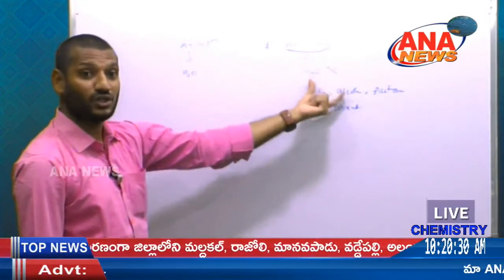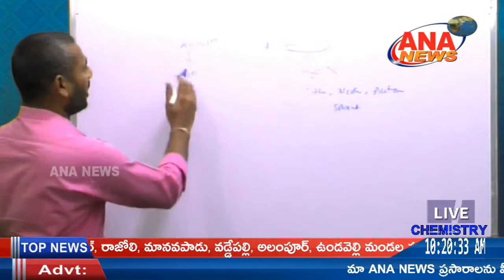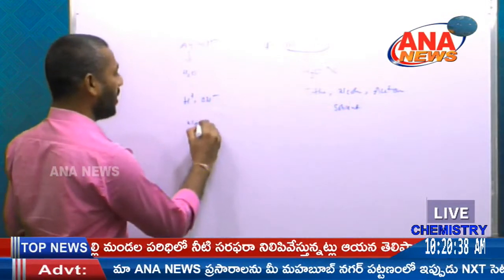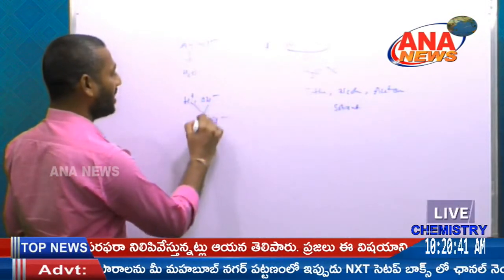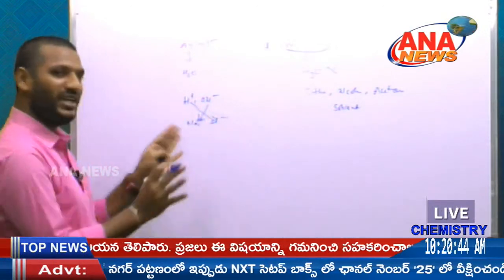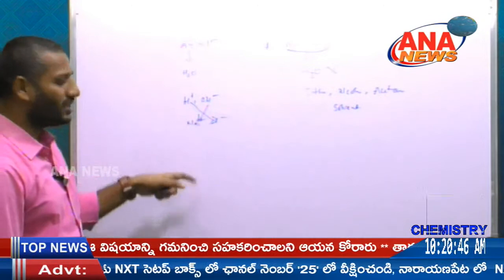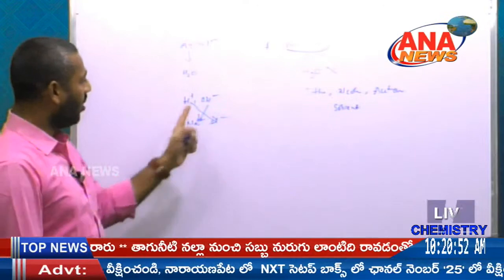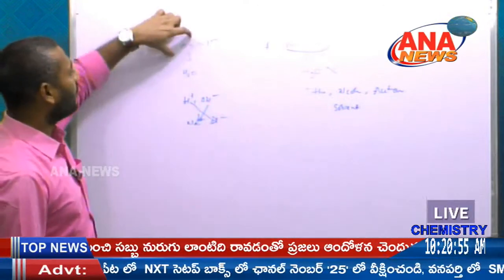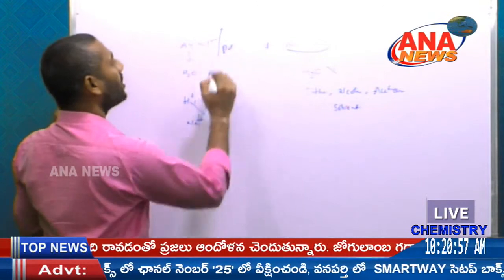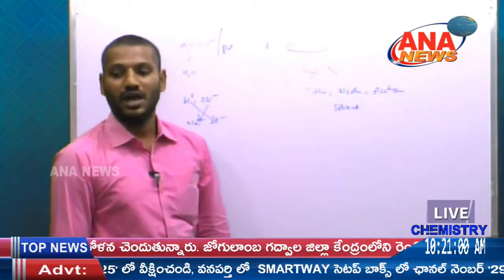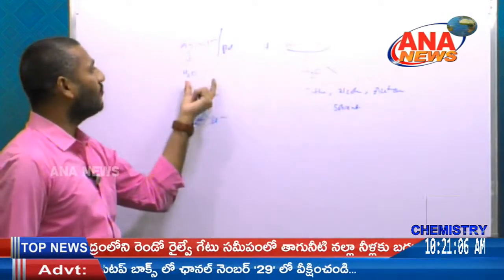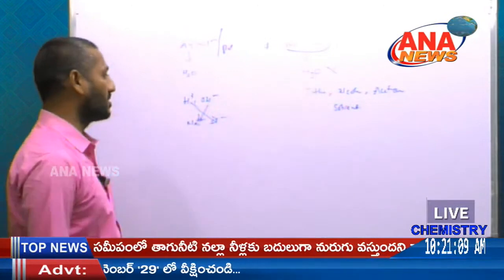H2O can act as a polar solution. These are non-polar solutions because of having no polarity. H2O has H plus and OH minus, so it acts as a polar. NaCl, Na plus and Cl minus, are attracted to H2O and can be easily dissolved because of their polarity. Pole is nothing but opposite charges, like north pole, south pole, positive and negative. The aqueous solutions are also known as polar solutions, and the non-aqueous solutions are also known as non-polar solvents. Based on their solvents, the solution can be defined as aqueous and non-aqueous solutions. So next one.